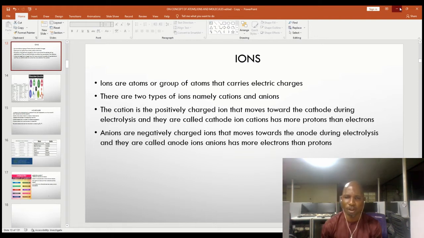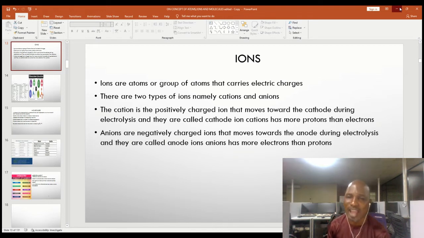There are two types of ions, namely cations and anions. Cations are positively charged ions that move towards the cathode during electrolysis, and that's why they are called cathode ions. The short form of cathode ion is what we call cations. Remember, cations have more protons than electrons, and that is why they carry a positive charge, showing that they have more protons than electrons.